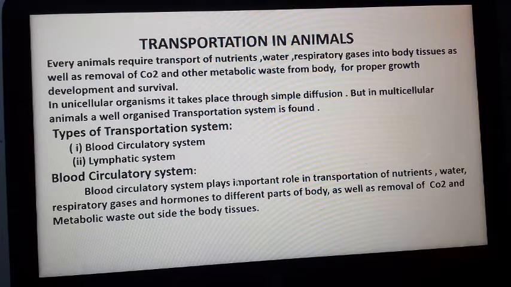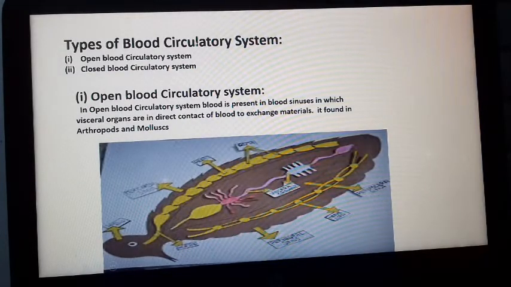The blood circulatory system plays an important role in transportation of nutrients, water, respiratory gases and hormones to different parts of the body. It also plays an important role in maintenance of body temperature by supplying uniform warmth through blood circulation all over the body, and it helps in removal of carbon dioxide and metabolic waste from body tissue to outside the body. Now we will see that the blood circulatory system is of two types, open blood circulatory system and closed blood circulatory system.